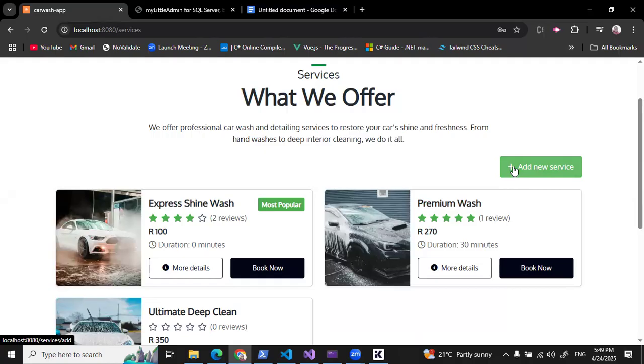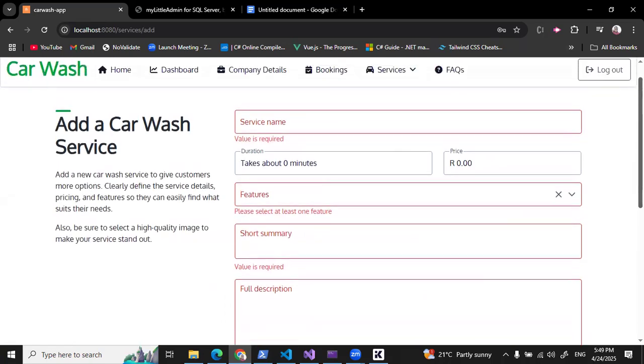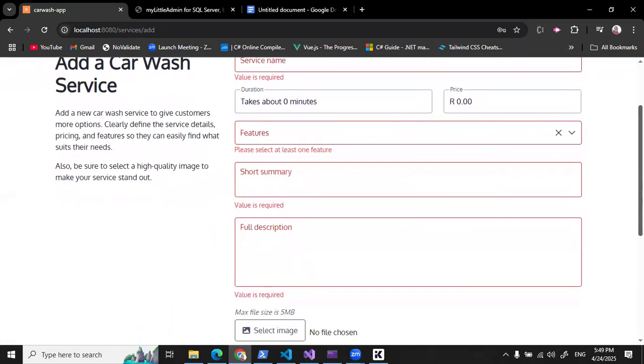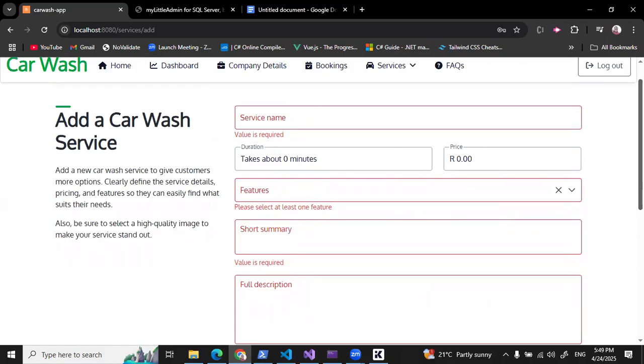Let me do that. Let me click this button. Okay. Now, I'm directed to this page. This is the page where you can create a new service. And as you can see, to create a service, there are details that need to be entered.